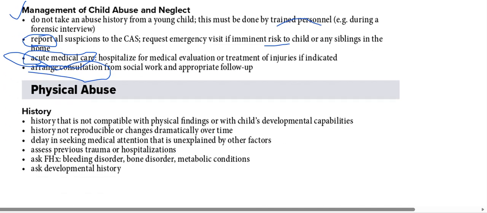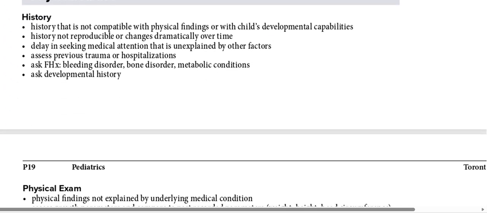Okay, then the physical abuse history is important. The mom or the father gives a history that is not compatible with the physical findings, meaning they are giving the wrong history and the physician is suspicious of that. Or the history is not reproducible and changes dramatically over time, meaning they're not giving a constant history.